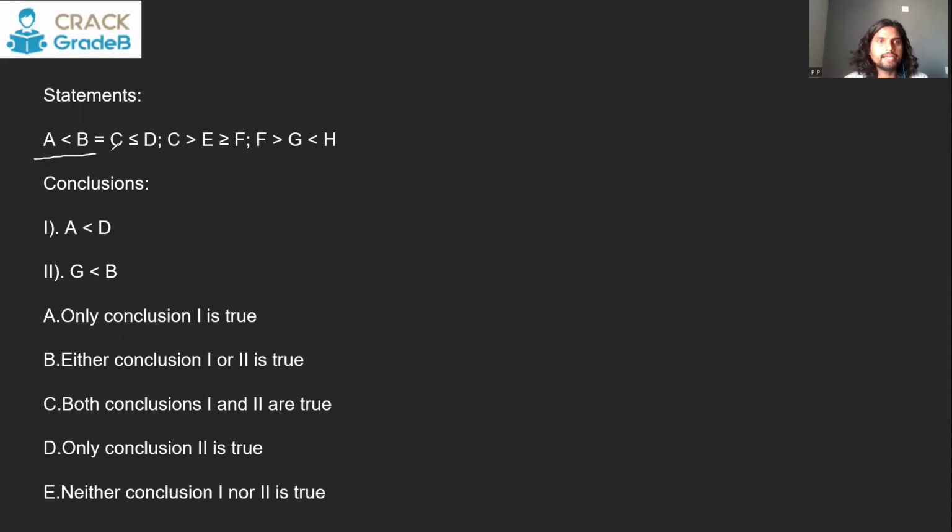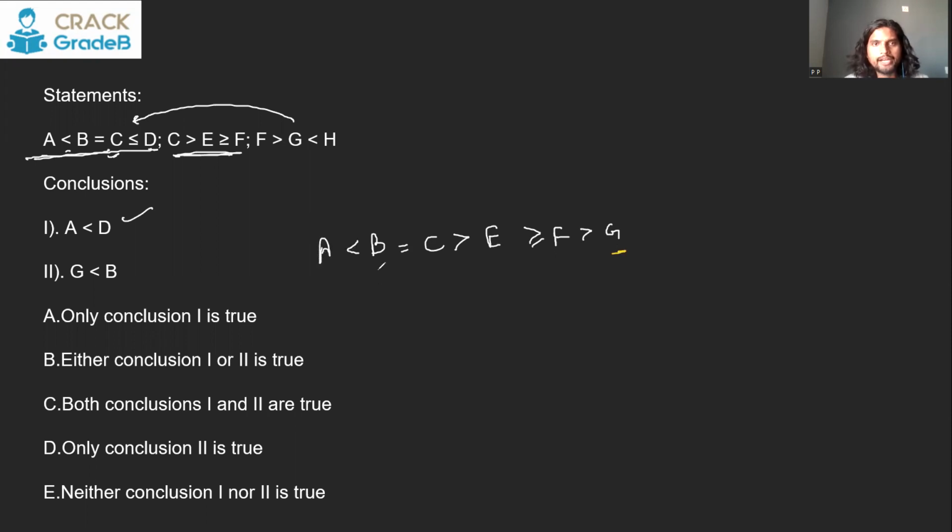A and D you have to compare. They are in the same train and everything is facing in the same direction. No contradiction. So you can say A is less than D. That is a correct conclusion. G and B you have to see. So G is here, B is here. There is no common element between these two. So we have to go till C here, and from C you have to continue with F. So you can just say F greater than G for this. Then you can write like this. And then C is equal to B. After C, you can just continue this. And thus you can get everything into the same train.